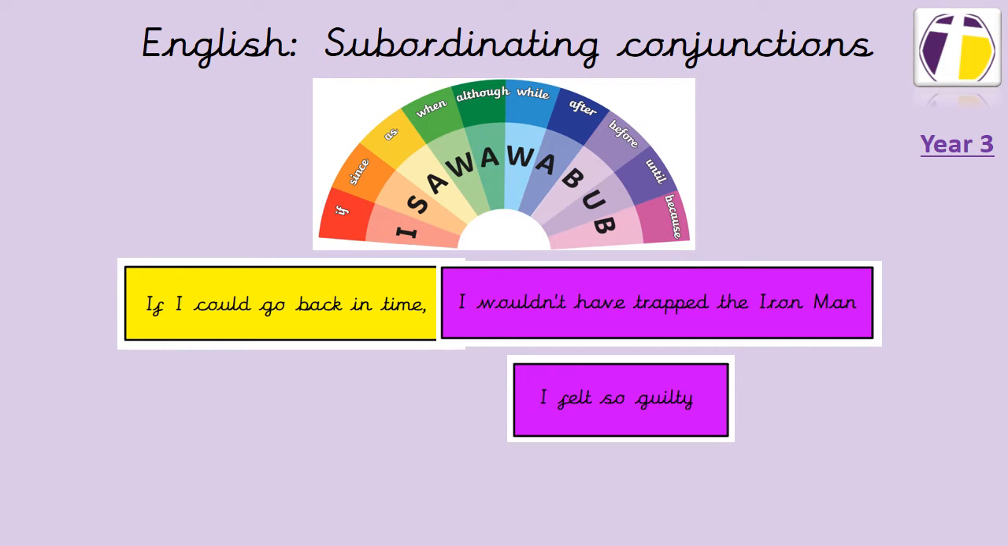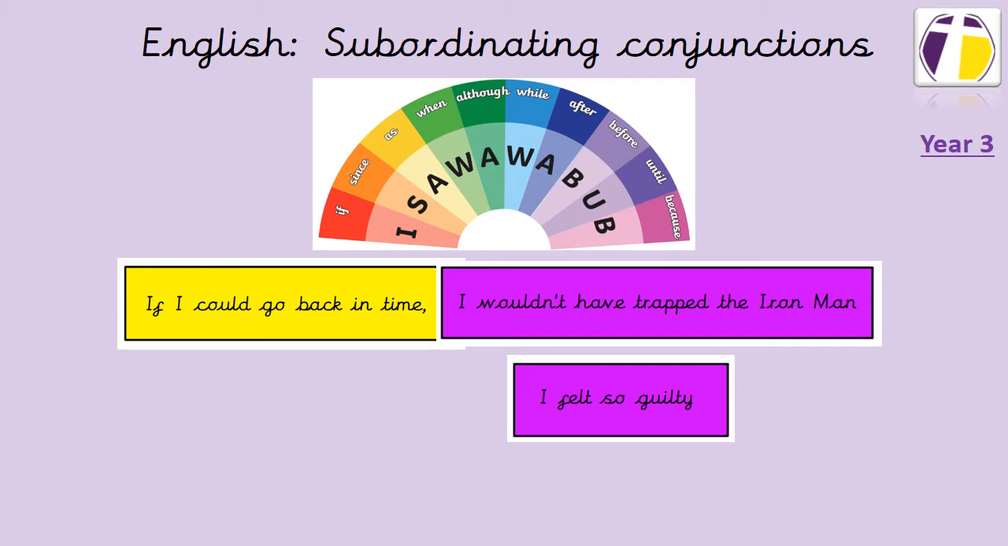Sometimes those might go at the beginning like this, so our sentence might sound like this. If I could go back in time, I wouldn't have trapped the Iron Man. It starts with a subordinating conjunction, which is if. But that yellow part, that subordinate clause, doesn't make sense on its own. If it just said, if I could go back in time, we would be wondering what's the next part. But the purple part does make sense on its own. The other part is the extra part.